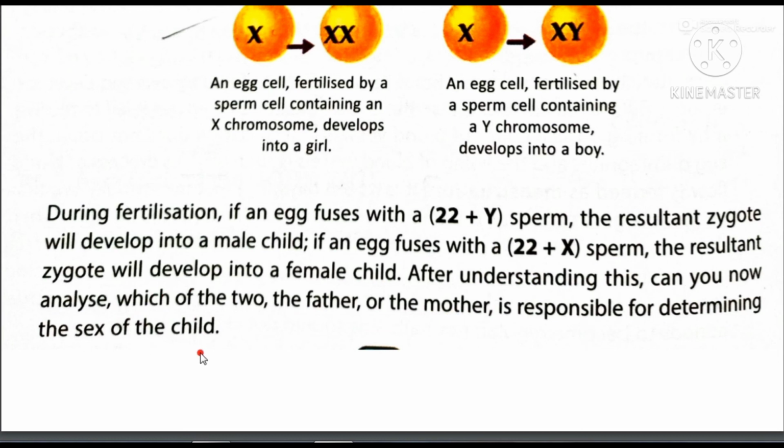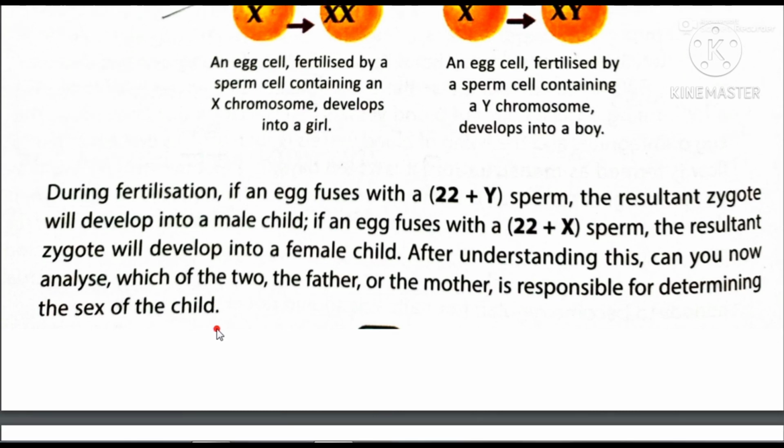Totally we say neither father nor mother, because again, it is a matter of chance. But if you want to give responsibility to anyone, then it is just the father, because he contains different types of sperm, while the female contains the same type of egg.